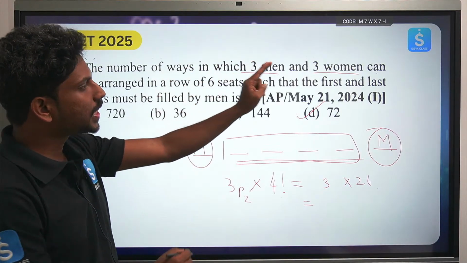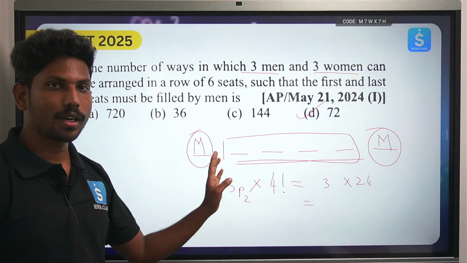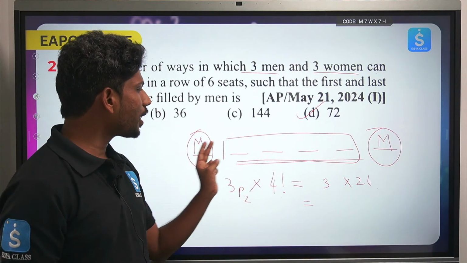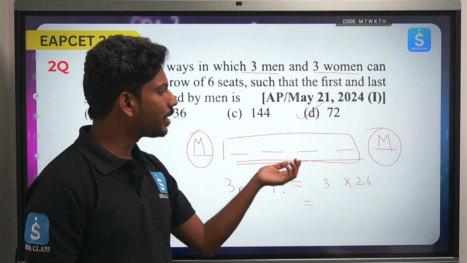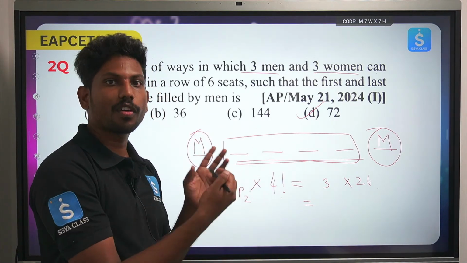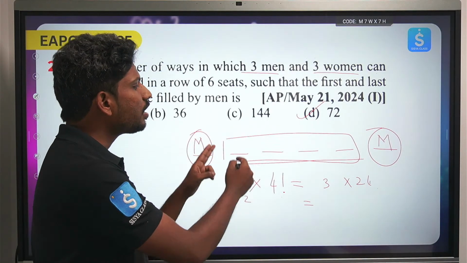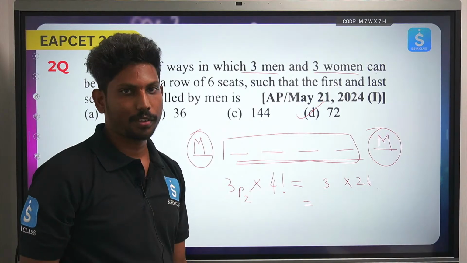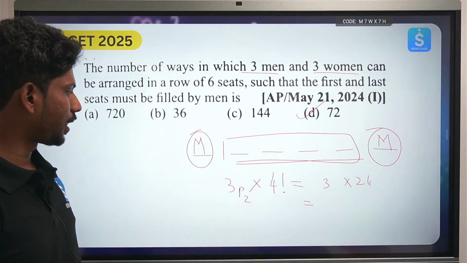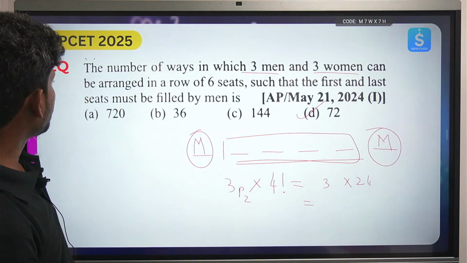But what is he saying? The first seat and the last seat we need to fill with the men. So that can be accommodated in how many ways? 3P2 ways, right? And the middle 4 places you can do in 4P4. What is 4 factorial? It can be arranged in 4 into 3 into 2 into 1, or 4P4. That will also be 4 factorial. Okay, I hope you got it completely, right? So this is the thing.